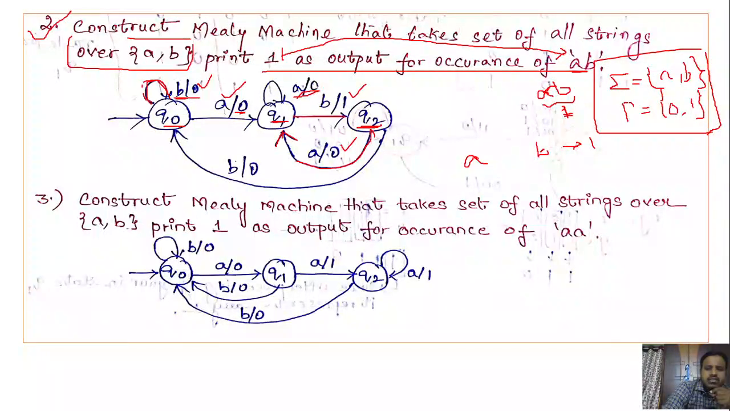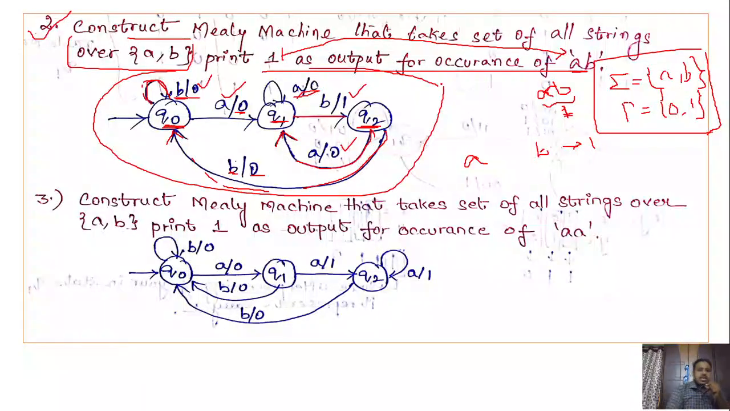Okay, so in which state are we waiting for the first A symbol? That means in which state are we waiting for an A symbol? We are waiting for an A symbol in Q0, right? So in Q2, if we find B, we go to state Q0 on B and the output must be 0, right? So in this way, we can construct the Mealy machine.